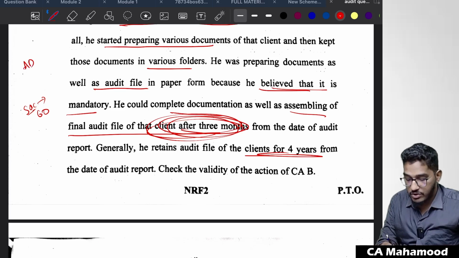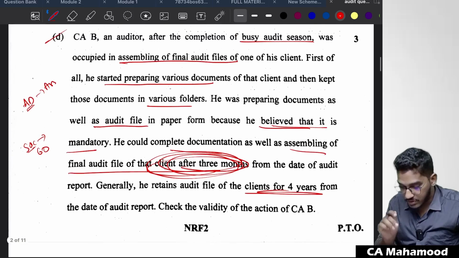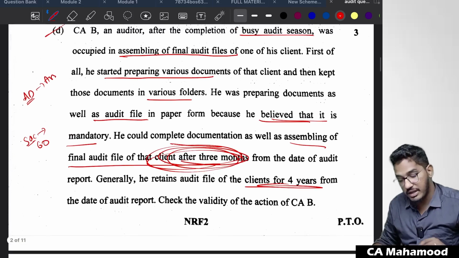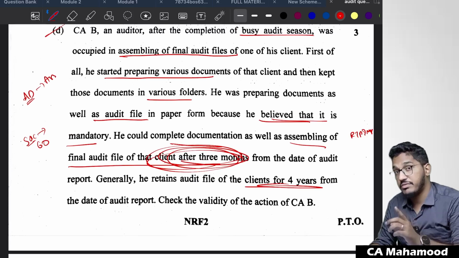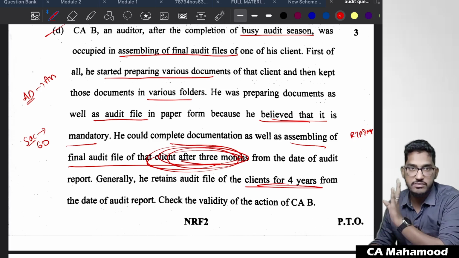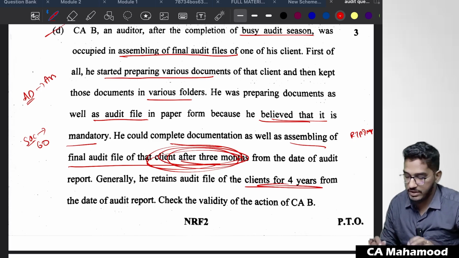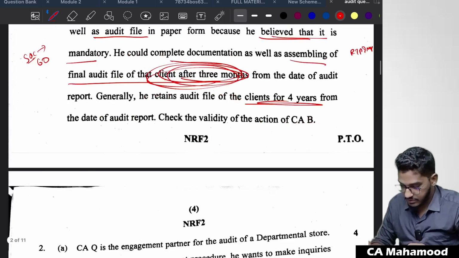So this question is from the audit documentation chapter, assembly of the final audit file. This question is also there in RTP or MTP, I don't exactly remember. So this question is more or less related to the RTP or MTP, a straightforward question. If you have referred to RTP and MTP, I am telling you guys, easily you could have scored 25 to 30 marks from the RTPs or MTPs. Whatever it is, this is from audit documentation and regarding the assembly of the final audit file. So D is also done.